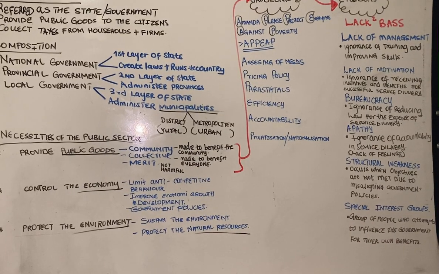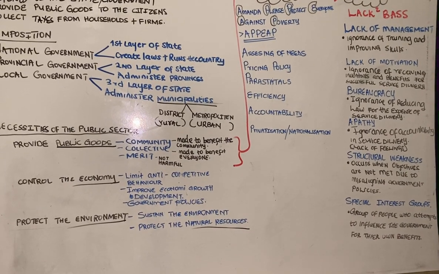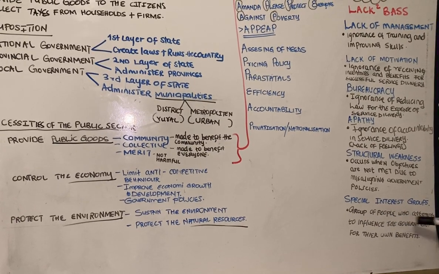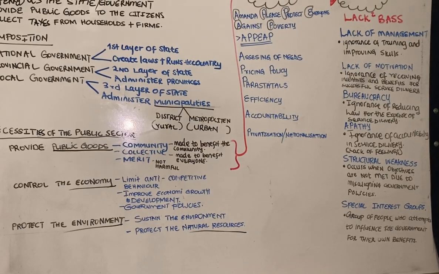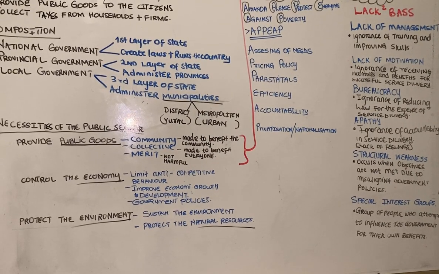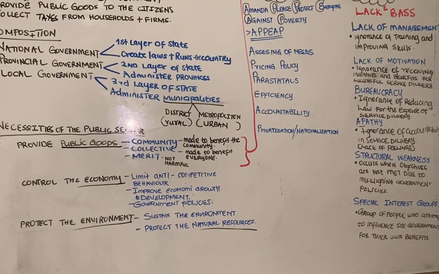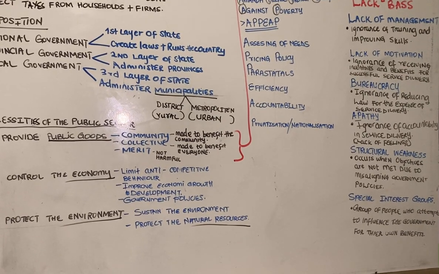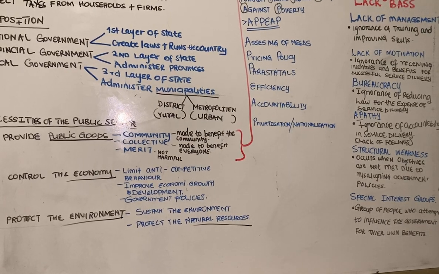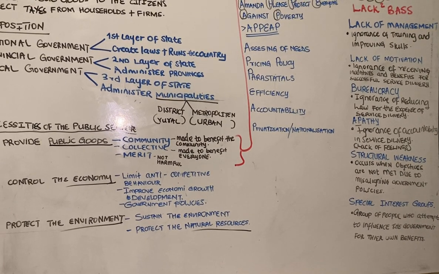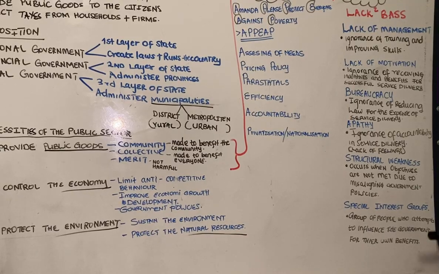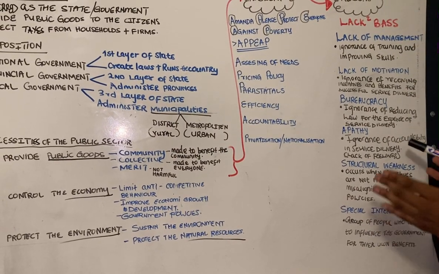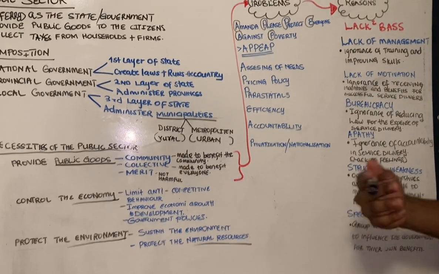So we have special interest groups as the last one. What is a special interest group? That is a group of people who attempt to influence the government for their own benefit. They do not care about how the society feels, right? So they end up gathering and approaching the government and trying to influence it in order for them to benefit.